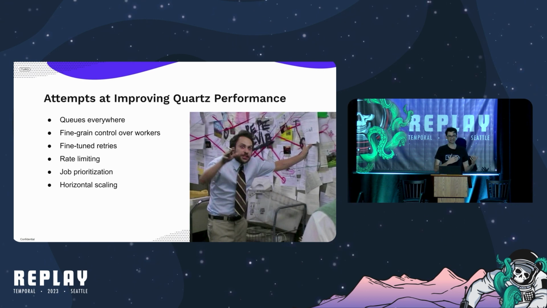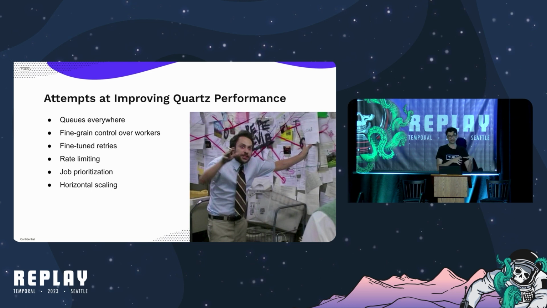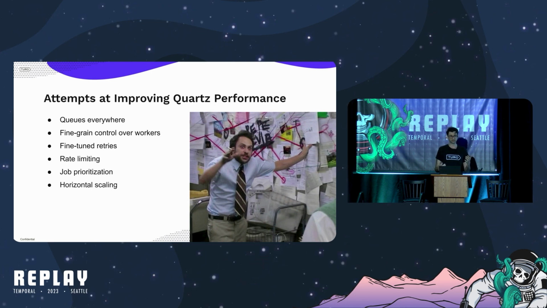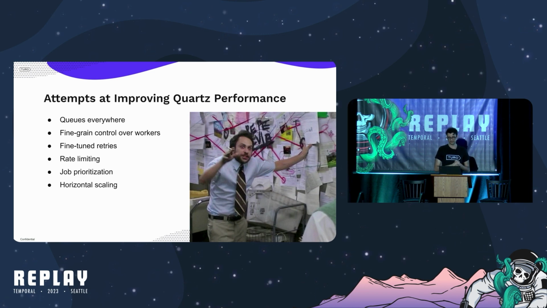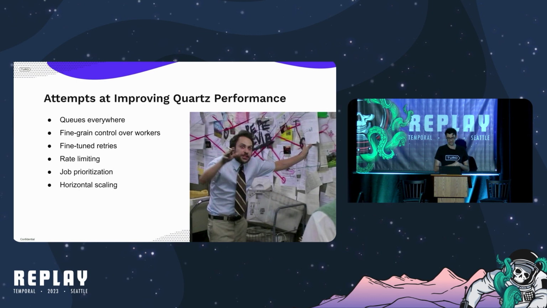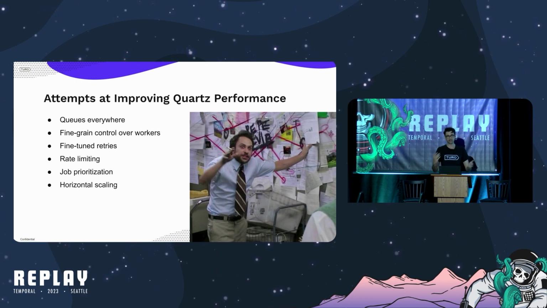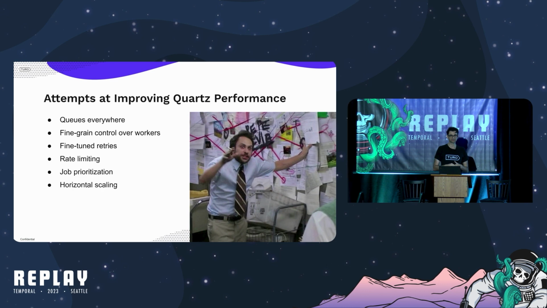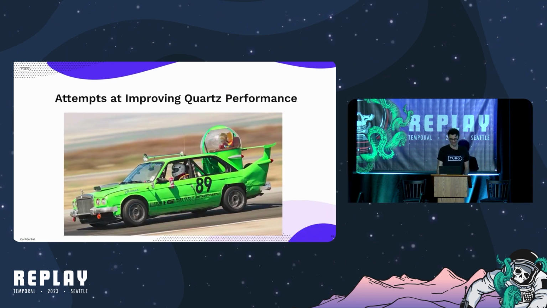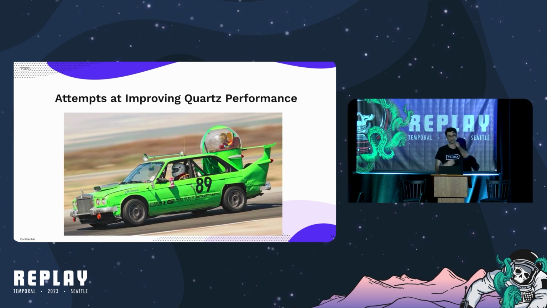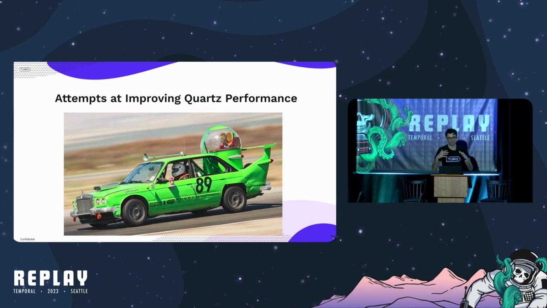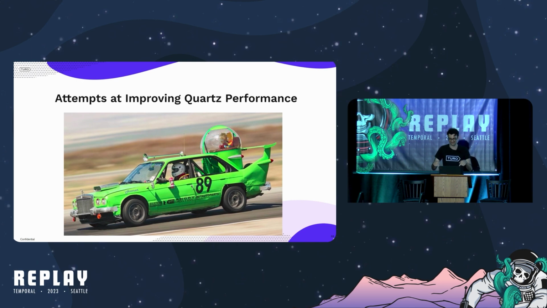Some of the other things that we did was we tried to add fine-grained control over our workers, added some more fine-tuning to the retries that Quartz already did. We tried to add some new rate-limiting features onto Quartz, added some form of job prioritization, and also just threw more pods at it, to try to horizontally scale things. All of these changes led to marginal improvements, which, much like the fictional Homer car, introduced even more complexity into an already complex system.